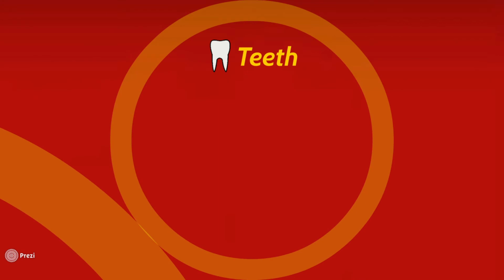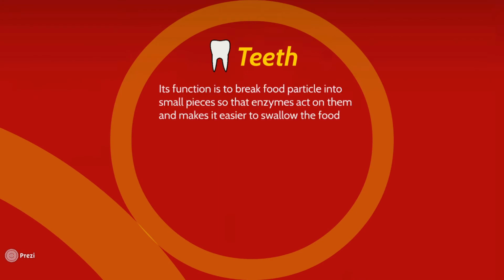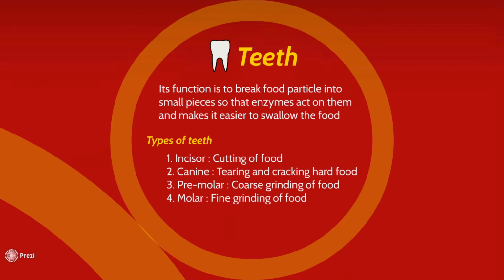First of all, we'll learn about teeth. Teeth are useful to break food particles into small pieces so that different enzymes act on them and it becomes easier to swallow food. Based on the function of teeth, teeth can be broadly classified into four great categories. The first one is incisor. Incisors are those set of teeth which are present just in front of the mouth. Their main function is to cut food, and in all we have 4 incisors, 2 on the upper jaw and 2 on the lower one.